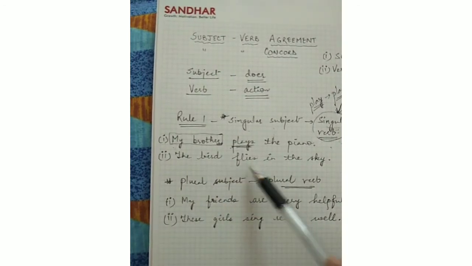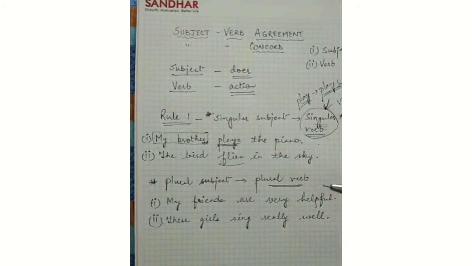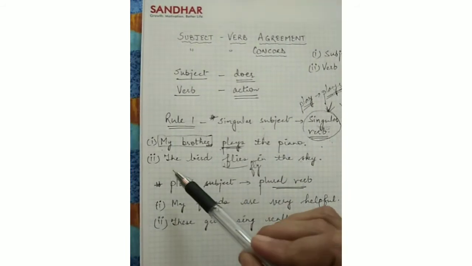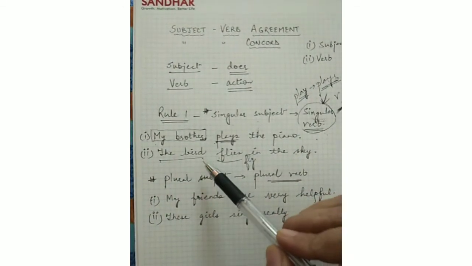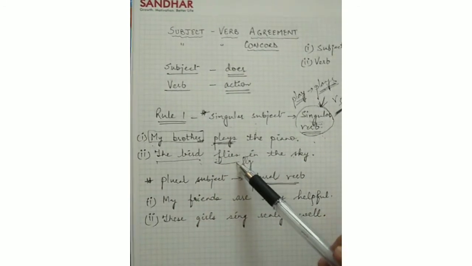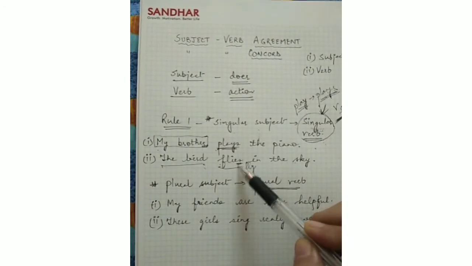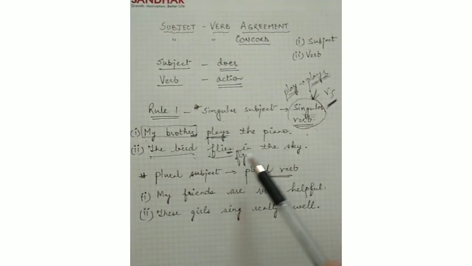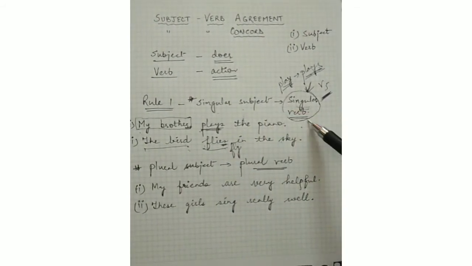Now next is: the bird flies in the sky. Now this is the action which is going on in the sky, flies. And the verb is actually fly. Now our subject, who is flying actually? The bird is flying, that is our subject. And since it is singular, क्योंकि ये singular है तो हम singular form of verb ही यहाँ use करेंगे, इसलिए हमने यहाँ पर es लगा दिया है. ओके, es लगा दिया है लास्ट में. सो इट हैज़ बिकम नाउ द बर्ड फ्लाइज इन द स्काई. आई होप दिस इज क्लियर टू यू दैट singular subject takes singular verb.